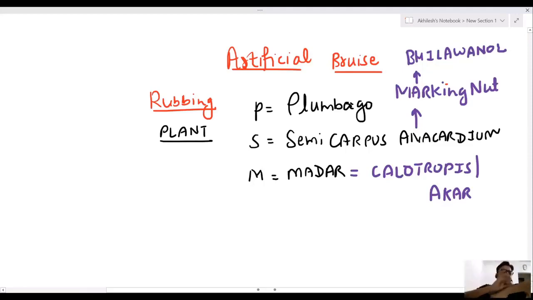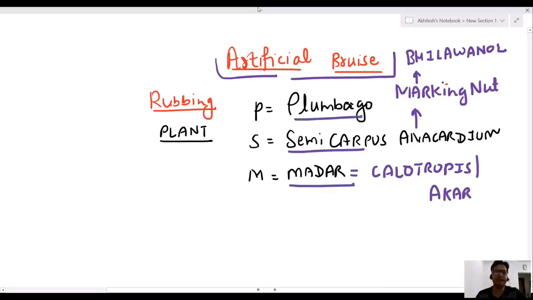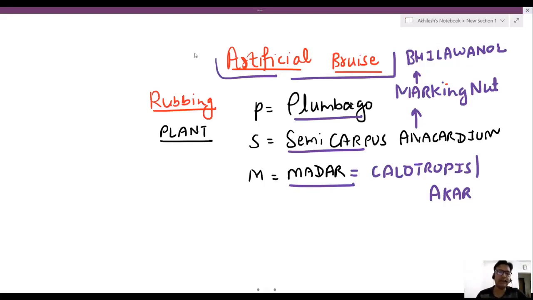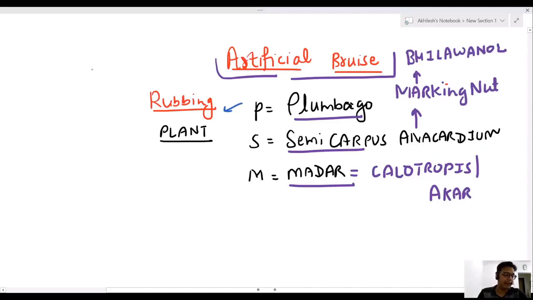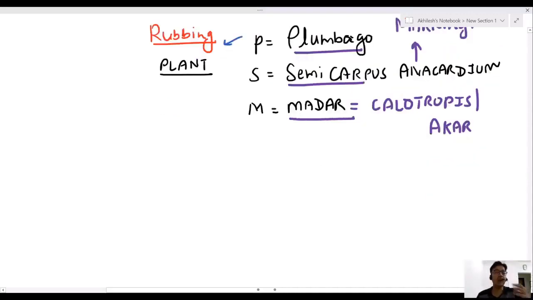We use some plant product and rub it on the skin surface. This looks like a bruise. These are artificial bruises, but actually these are not by trauma. These are PSM, three plant products we rub on the skin that produce a bruise-like thing, but it is an artificial bruise. Now, how do we differentiate, sir?